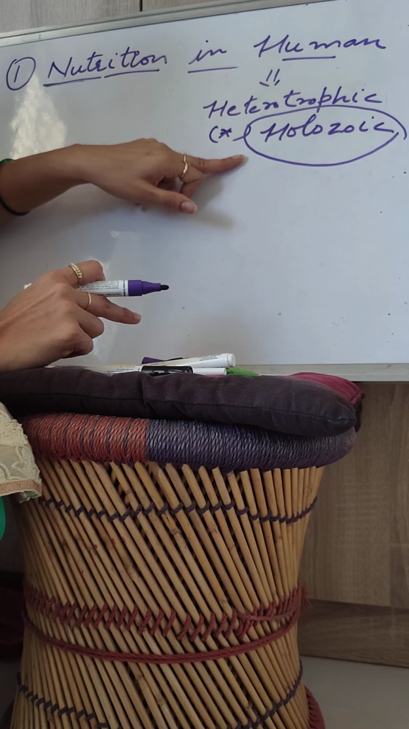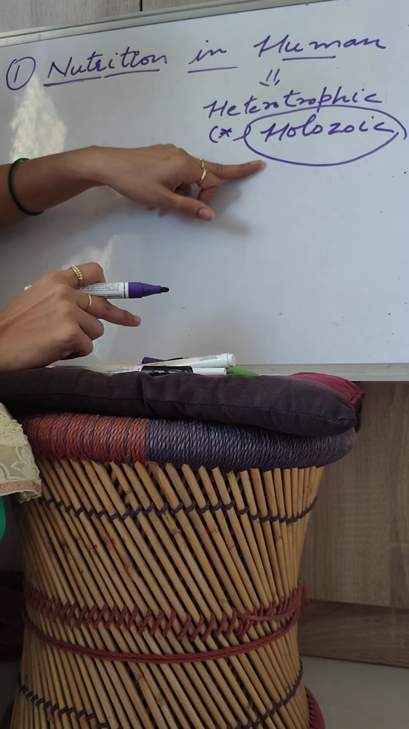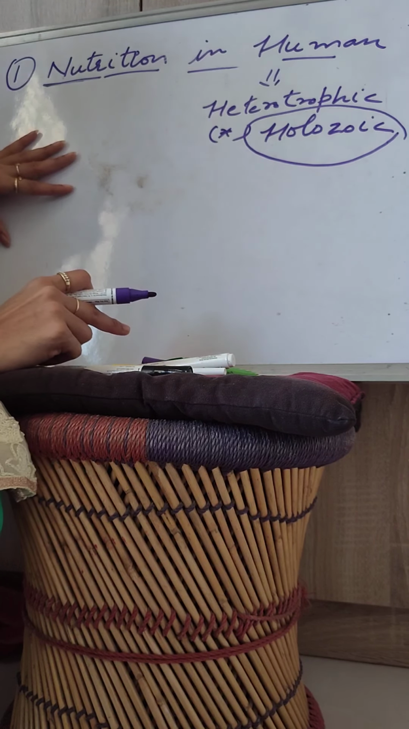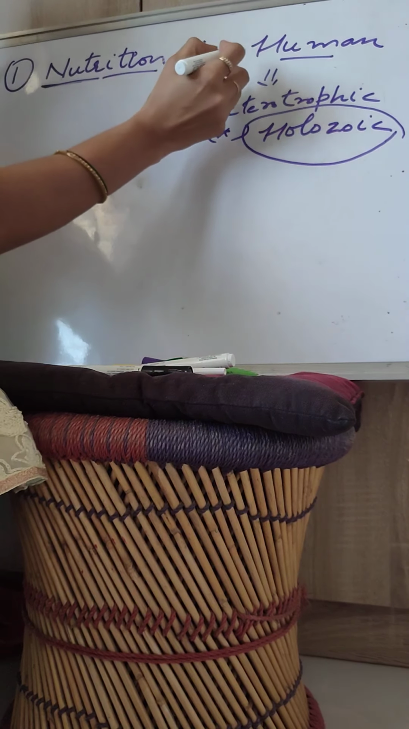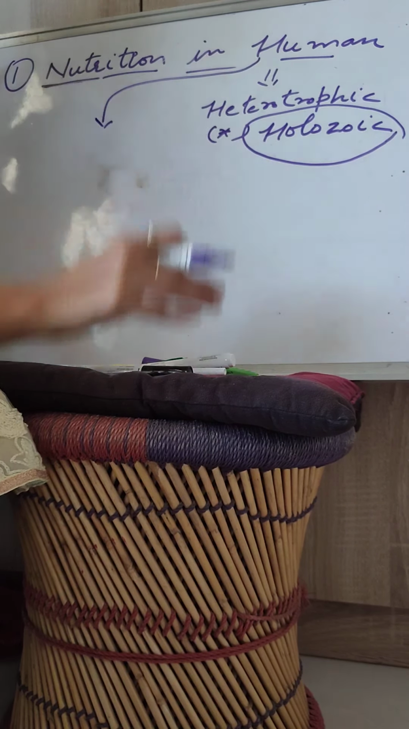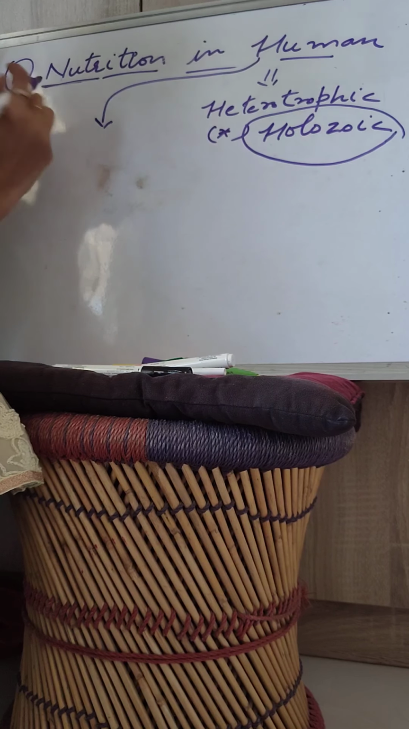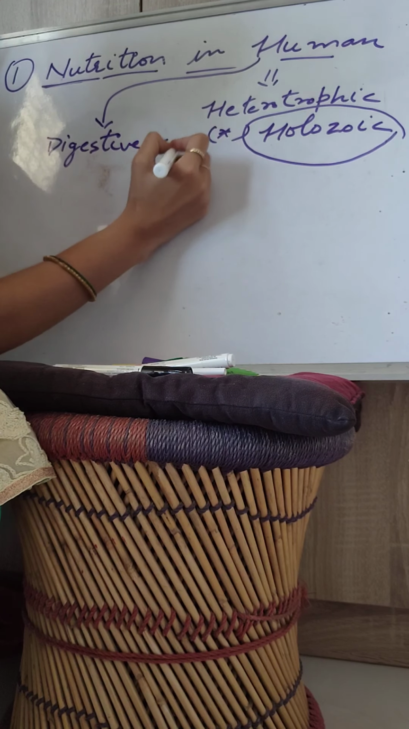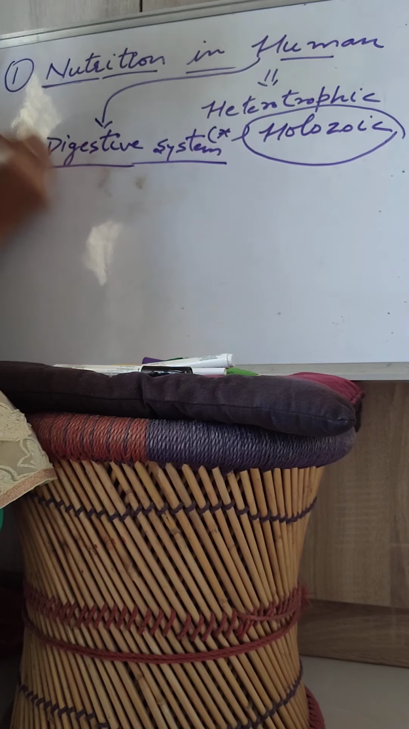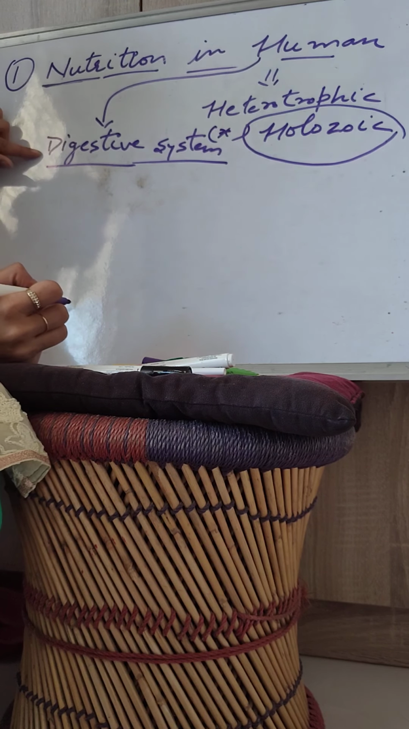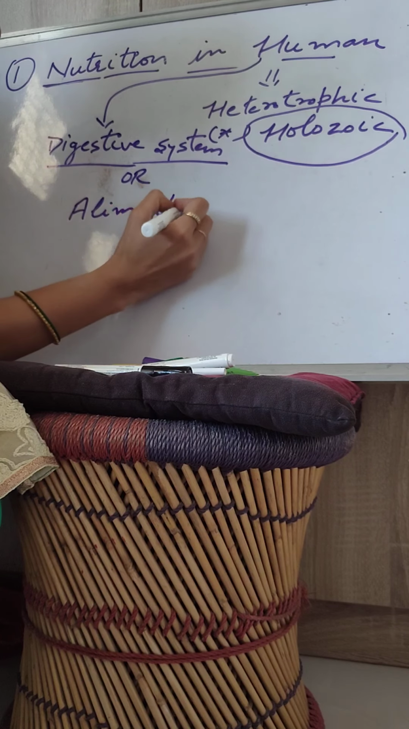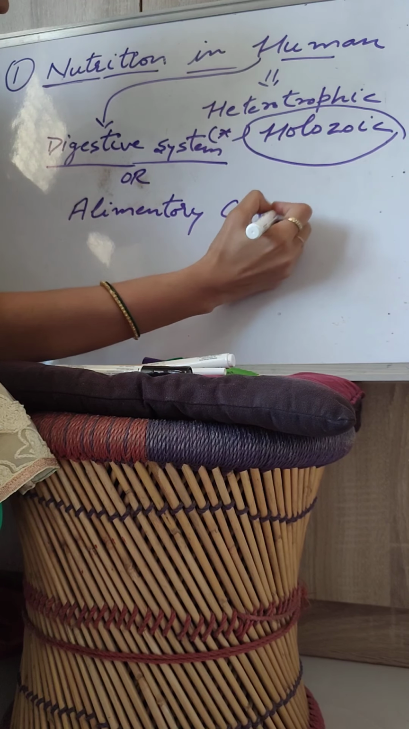So in human, holozoic mode of nutrition is found. Holozoic mode of nutrition का मतलब होता है खाना हमने मुंह में रखा और सारा का सारा डाइजेशन हमारे कहाँ हो रहा है, इंटरनली हो रहा है. Because we all are aware that in human a specific type of system is found for the nutrition process, and that system is the digestive system. A specific type of system is found for nutrition, and that system is the digestive system, or you can say alimentary canal.